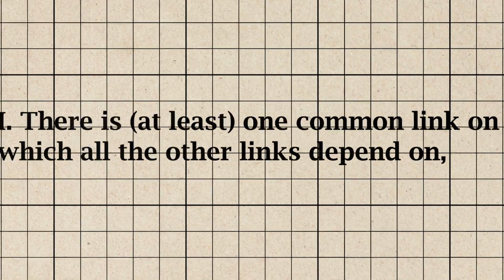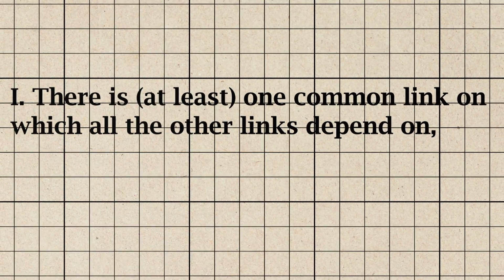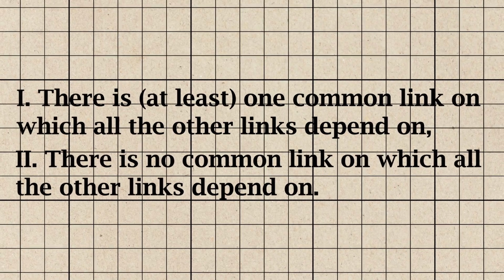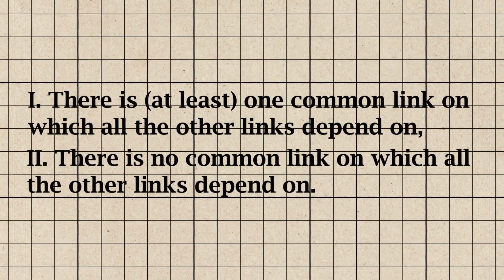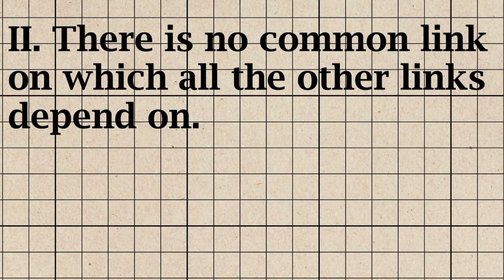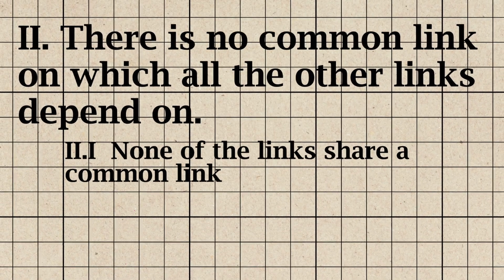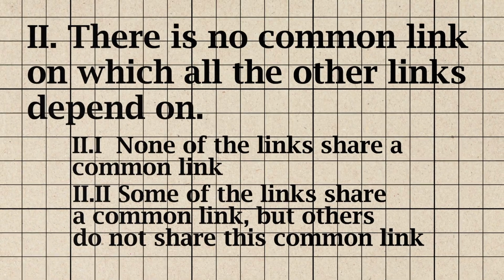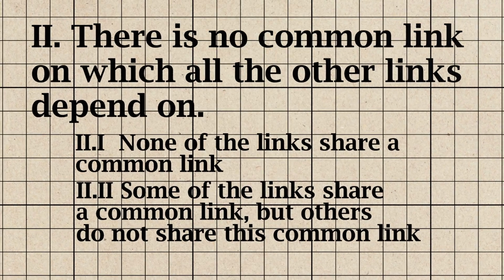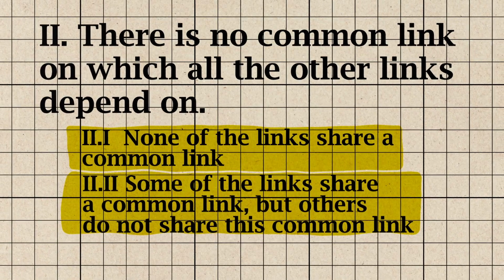1. There is at least one common link on which all the other links depend. Or 2. There is no common link on which all the other links depend to remain in place. Applying the principle again, we get two possibilities within the second. 2.1. None of the links share a common link, or 2.2. Some of the links share a common link, but others do not share this common link. We will consider both these scenarios.